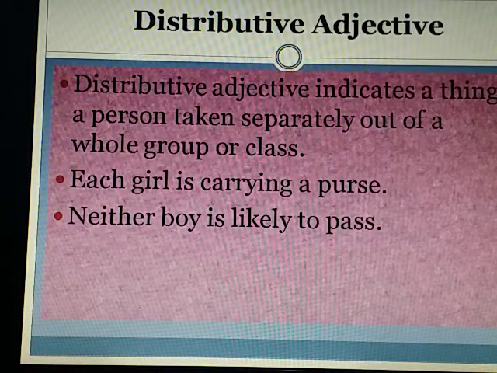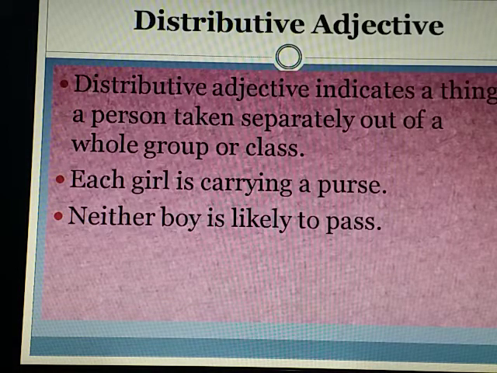Distributive adjectives. Distributive adjectives indicate a thing or a person taken separately out of a whole group or class. These adjectives denote each one of the noun or a pronoun and are followed by a singular noun. For example, each girl is carrying a purse. Neither boy is likely to pass. Here, each and neither are distributive adjectives.